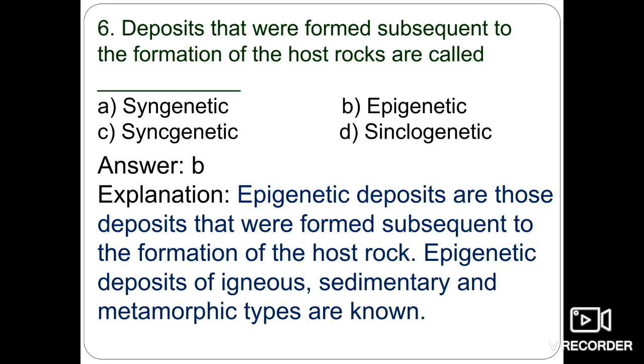The basic principle is that they may be formed with the process, at the formation of the rock, or they may be formed after the deposition of the rock. So both processes are there, but the concept is, if the ore deposits have formed at the same time as the enclosing rock, those deposits will be syngenetic, and if they have formed after the deposition or crystallization of the rock, they will be known as epigenetic ore deposits.